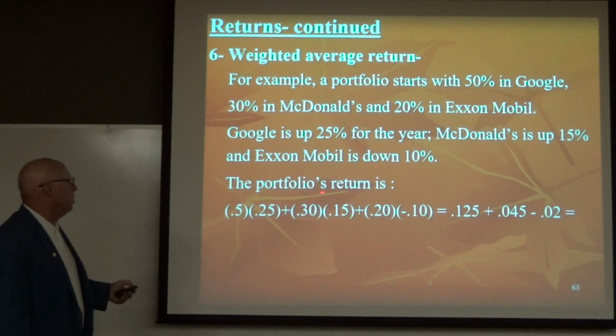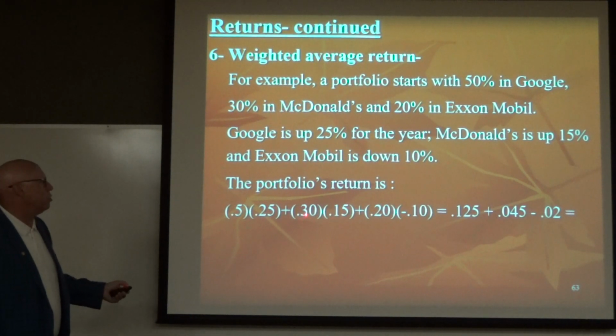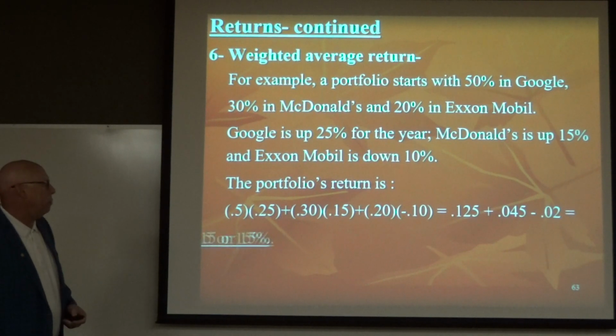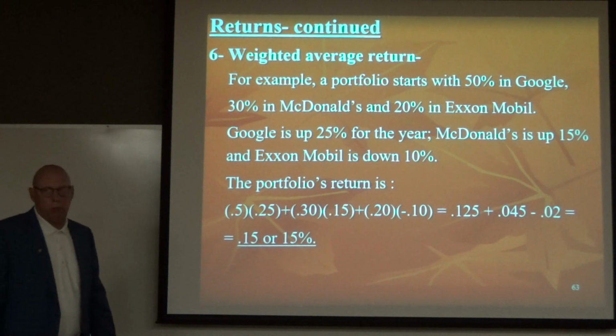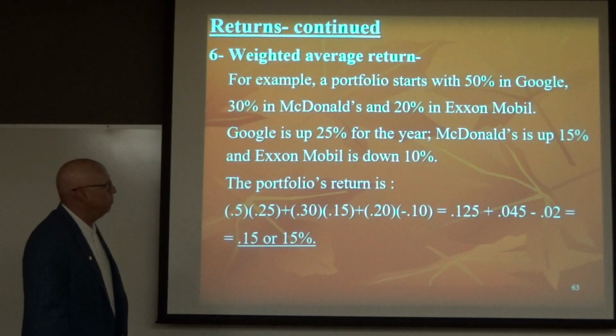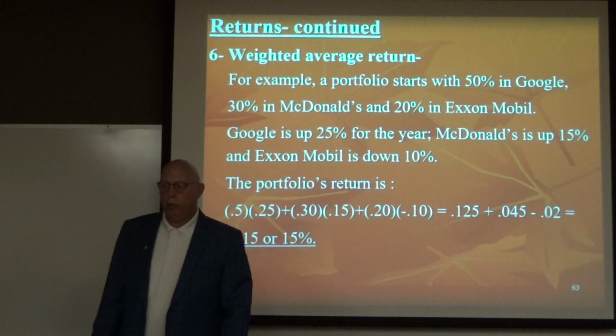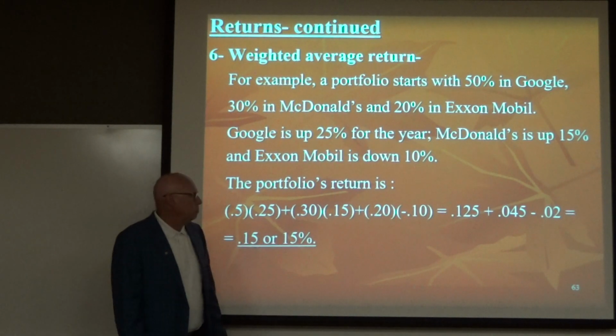Let's do it. So here's 50% times 25% plus 30% times 15% plus 20% times minus 10%. Here we go. Add them up. The return for the portfolio, 15%. There you go. Okay? The weighted average return of the portfolio.